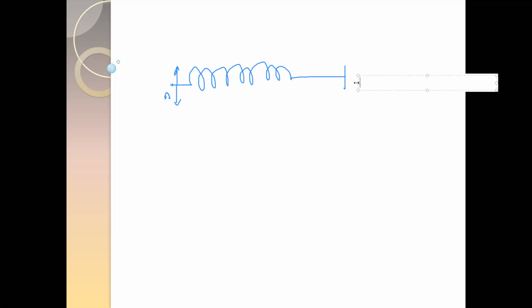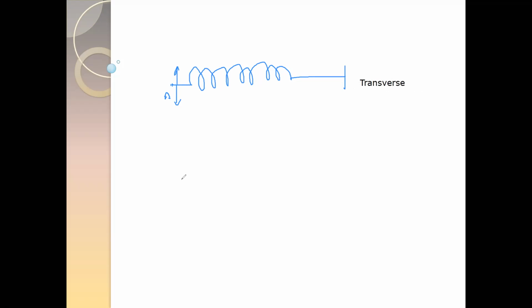For example, if I have a spring and the spring is fixed from one end and I'm holding the other end and I move the spring up and down, which kind of wave will I produce here? Because the particle movement is perpendicular to the direction of the wave, it will be transverse.